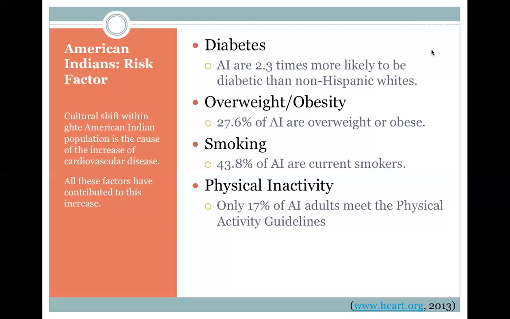Now, in its natural form, tobacco is seen as sacred and used traditionally within the American Indian population. But today, tobacco is mixed with chemical additives, taking away from its original purpose. And unfortunately, this is now the most common use of tobacco and is used more in this population than all other ethnic groups, for both youth and adults of American Indians.